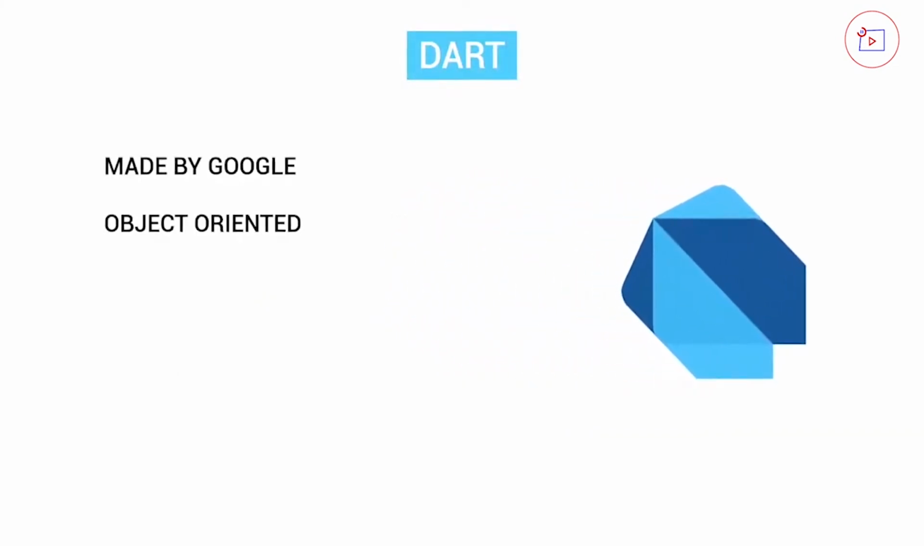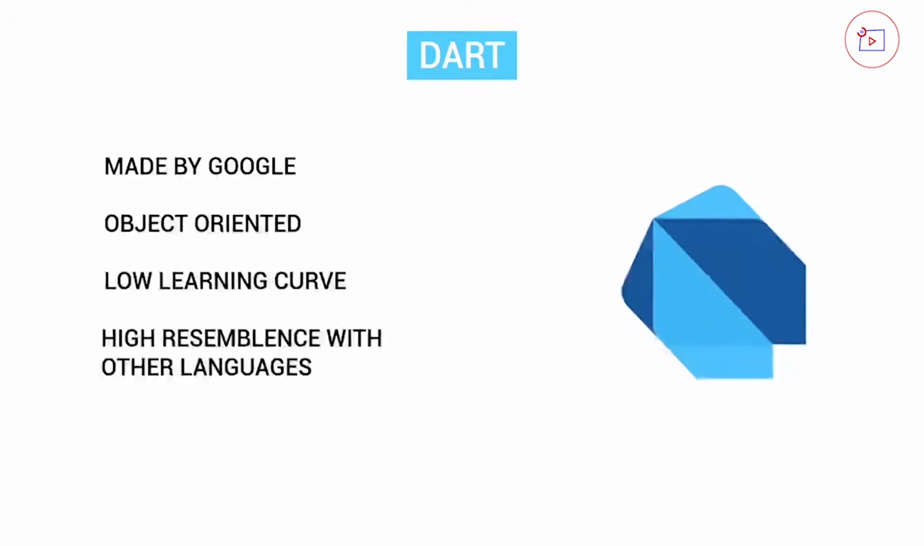It is object-oriented, which means that it revolves around data and not around functions, like most languages actually, the popular ones like Java, Python and C# are all object-oriented. It has a low learning curve, which means it's really easy to step in. It has a high resemblance with other languages, so there are all kinds of concepts in Dart, as well as C#, Python, JavaScript, Java, which makes it really easy to adapt to another language after you've learned Dart.